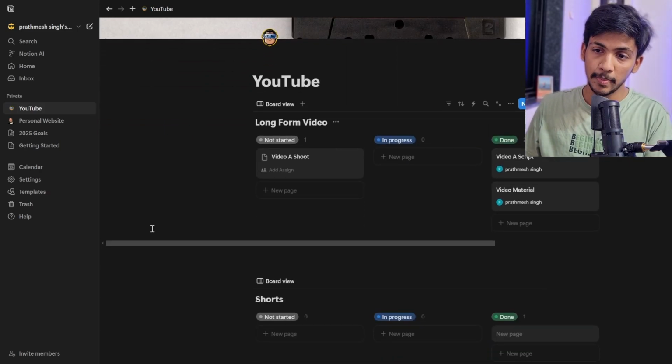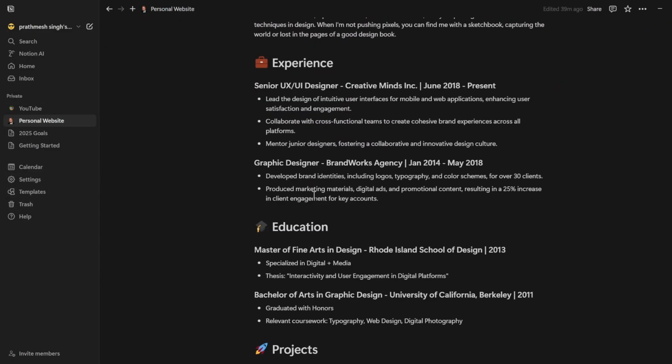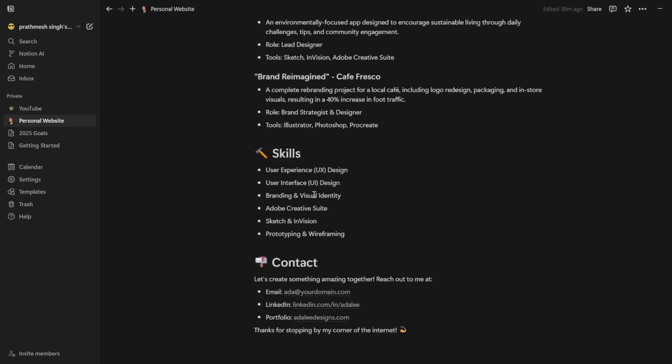Another thing about Notion is the portfolio website template. I just came to know about this. So if you know, it takes a lot to create your own portfolio website and host it. So Notion has this covered for you. So what you have to do is just select the portfolio website template from this template, and just edit whatever you want about you here.